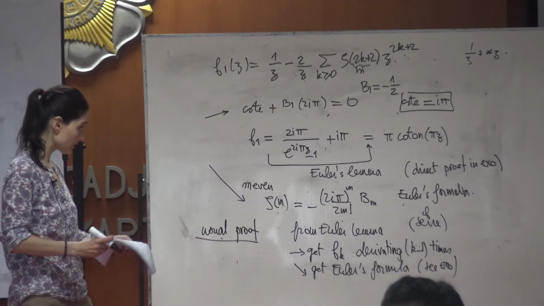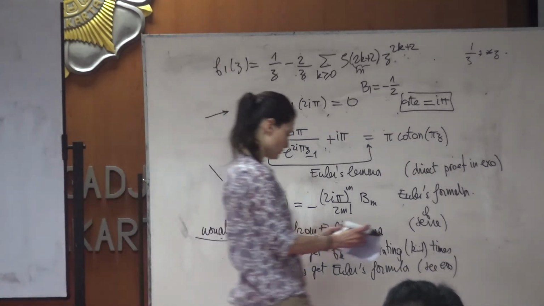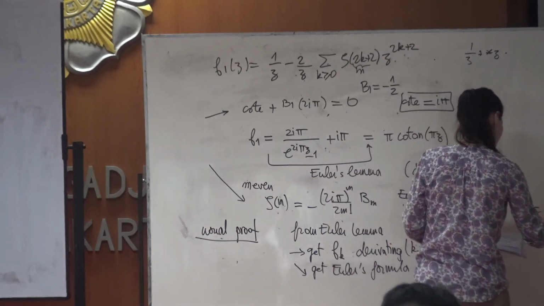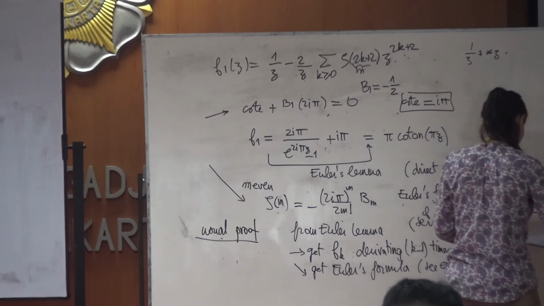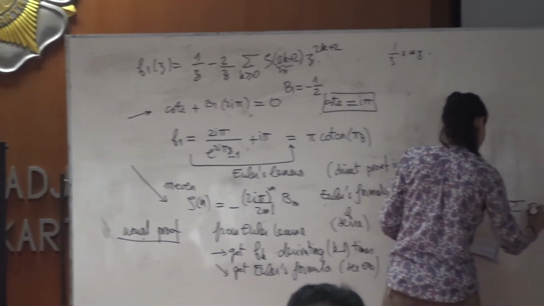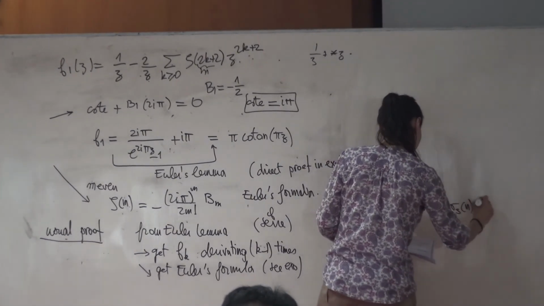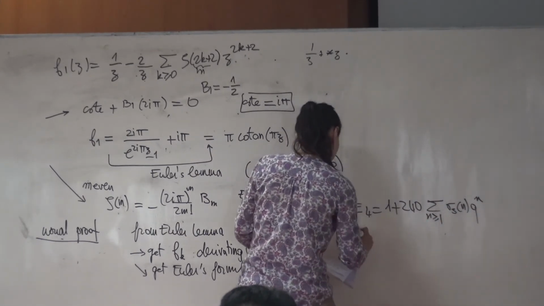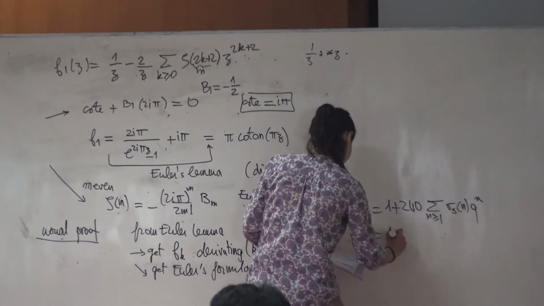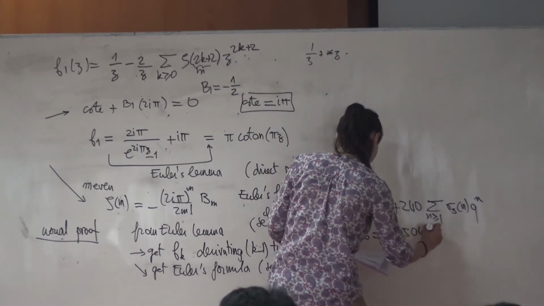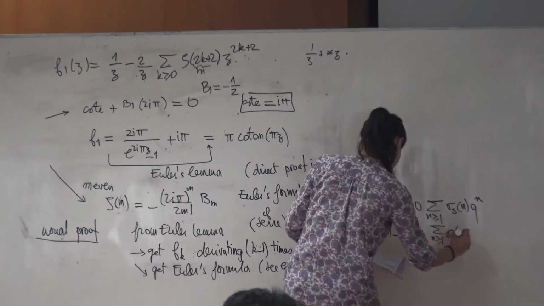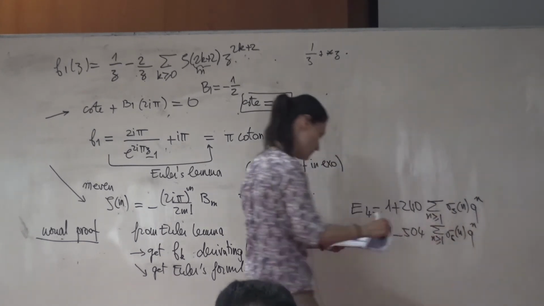Maybe I just write two examples, the most important ones. E4 is equal to 1 plus 240 times the sum of σ3(n) q^n. And E6 is equal to 1 minus this, q^n.